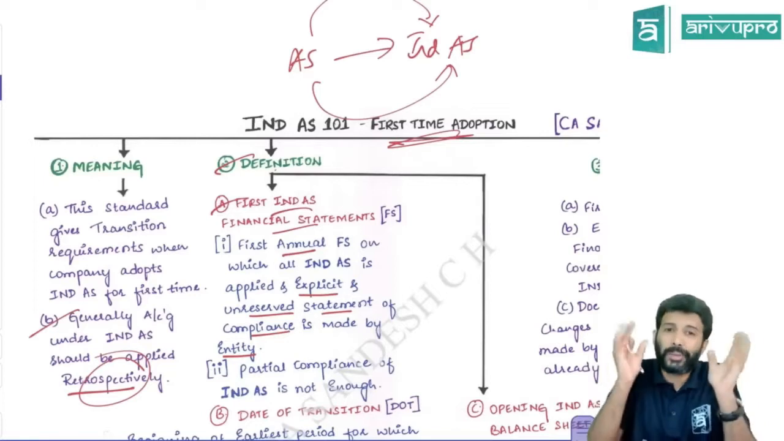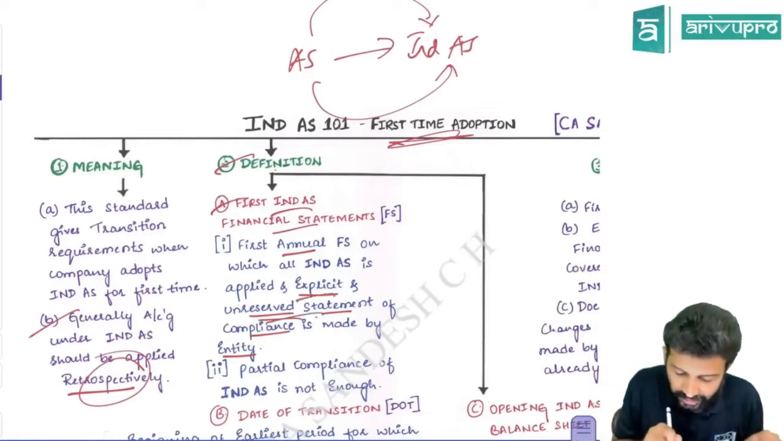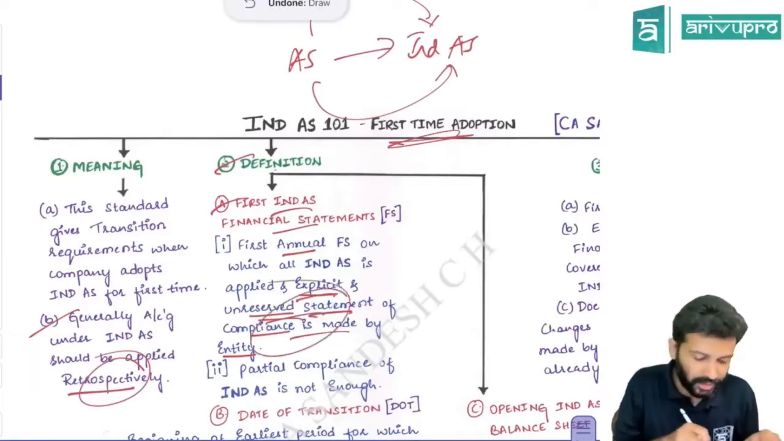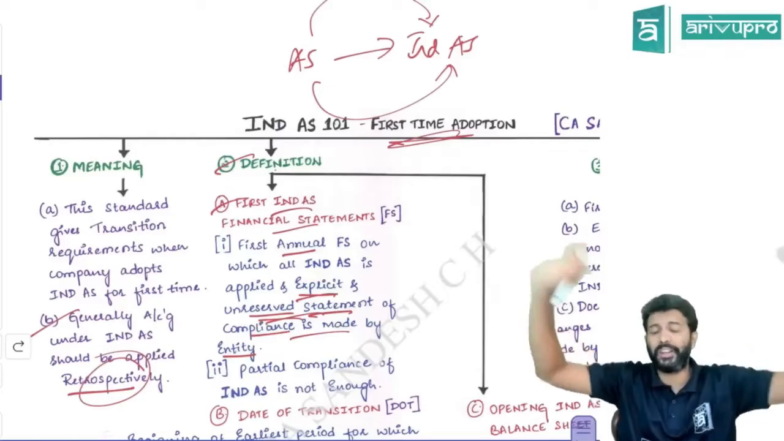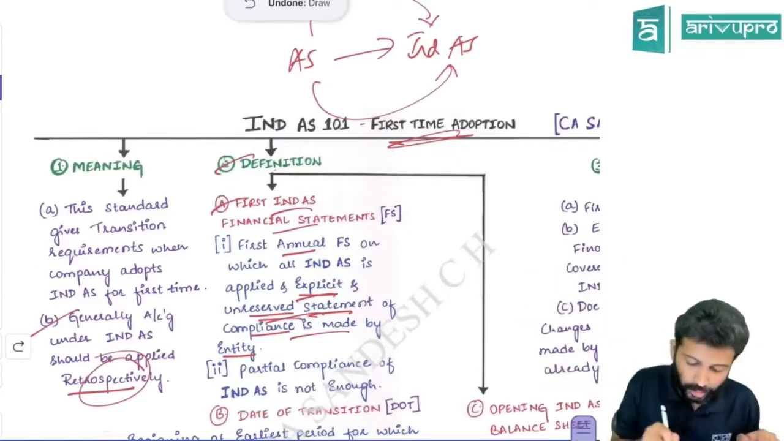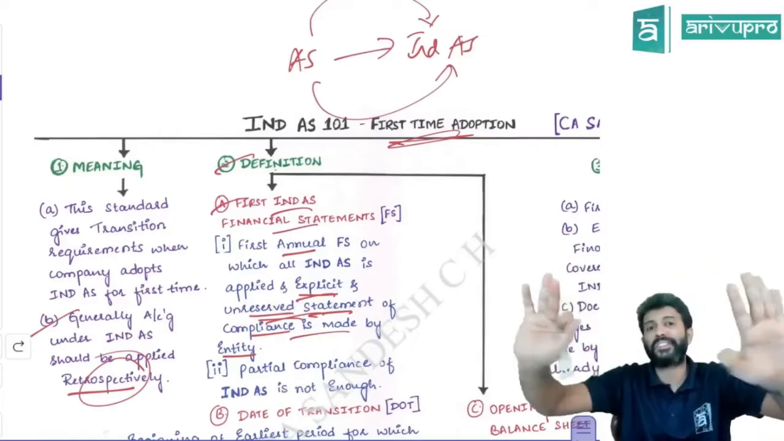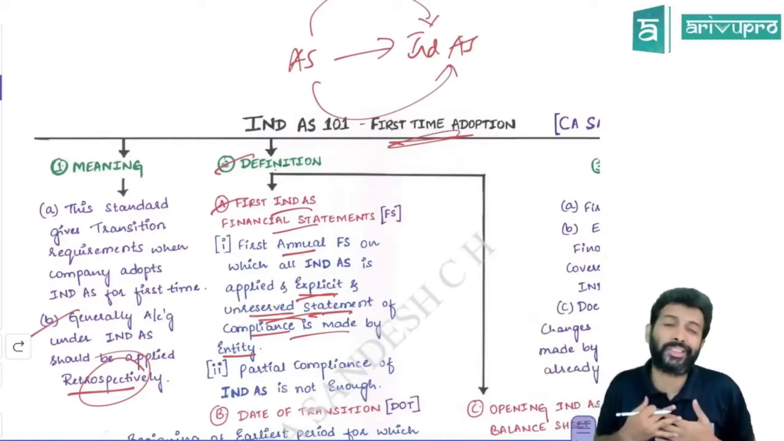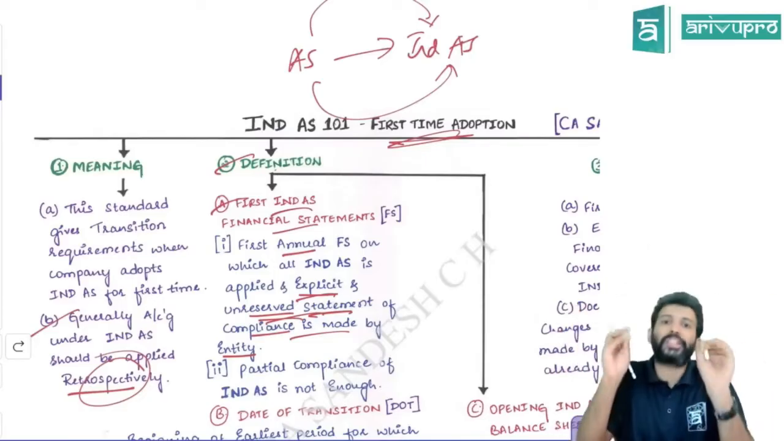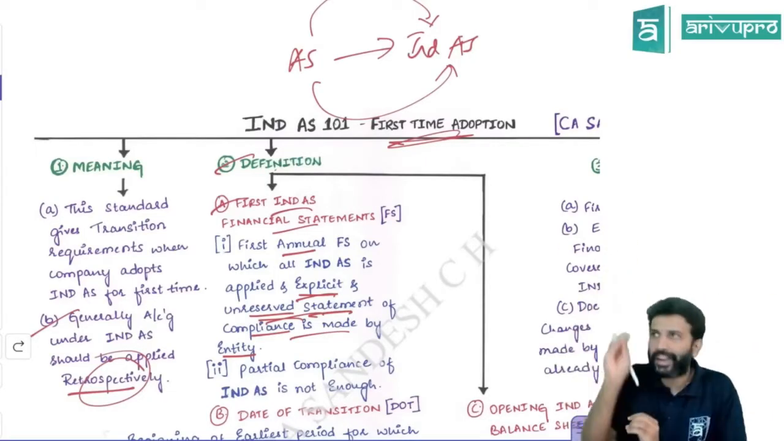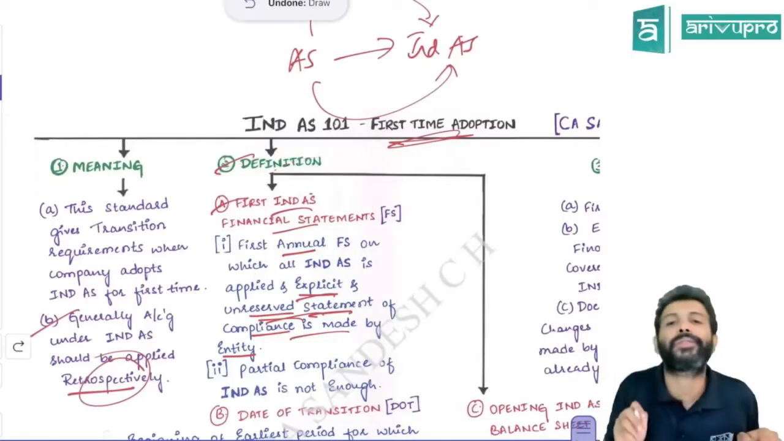The entity should make an explicit and unreserved statement of compliance. They have to make a disclosure saying they have made an explicit and unreserved statement of compliance. The entity should tell through that particular financial statement that all the IND AS, as far as their knowledge, they have applied. If they make such a statement in a financial statement, we call it the first IND AS financial statement.